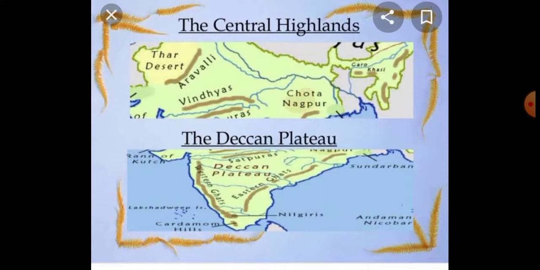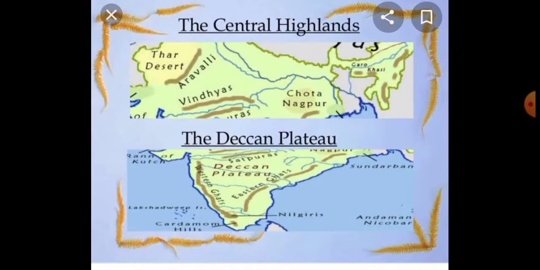Students, just look at this map. This is the division of the Peninsular Plateau. Did you see the map, students? In the northern side is the Central Highland, and in the southern side is the Deccan Plateau. Central Highlands and Deccan Plateau.